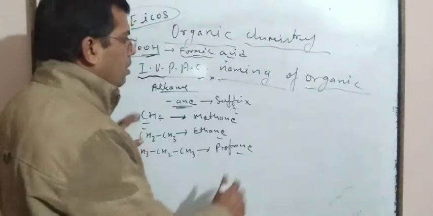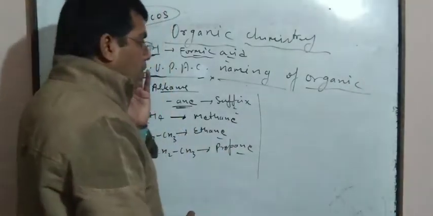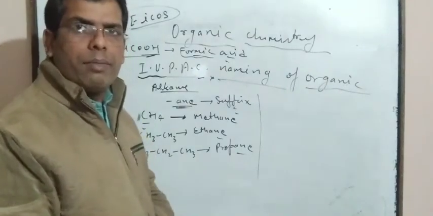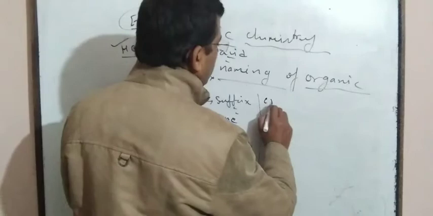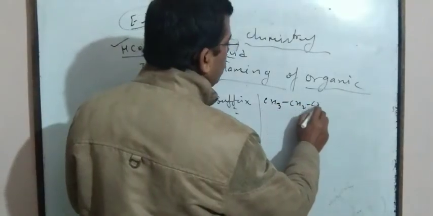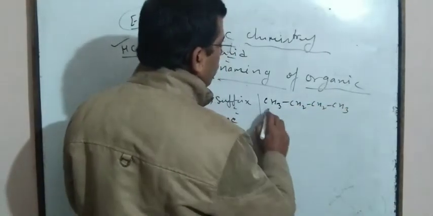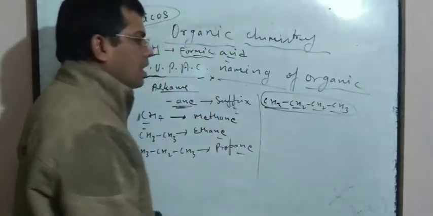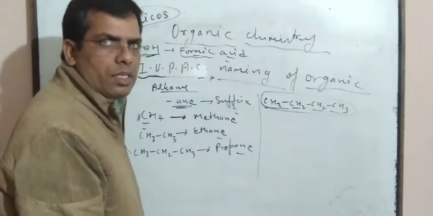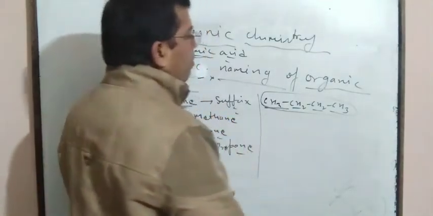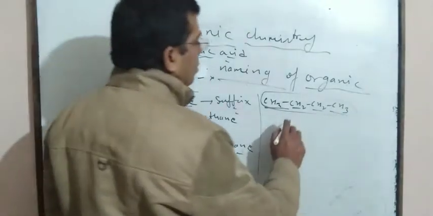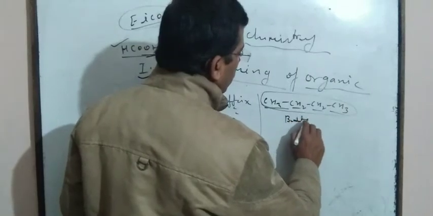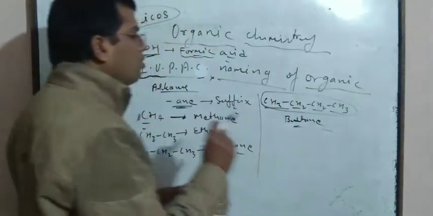If an alkane having four carbon atoms is taken, that is CH3, CH2, CH2, CH3. Here four carbon atoms are present, so it is but plus ane, so it is butane, and so on.